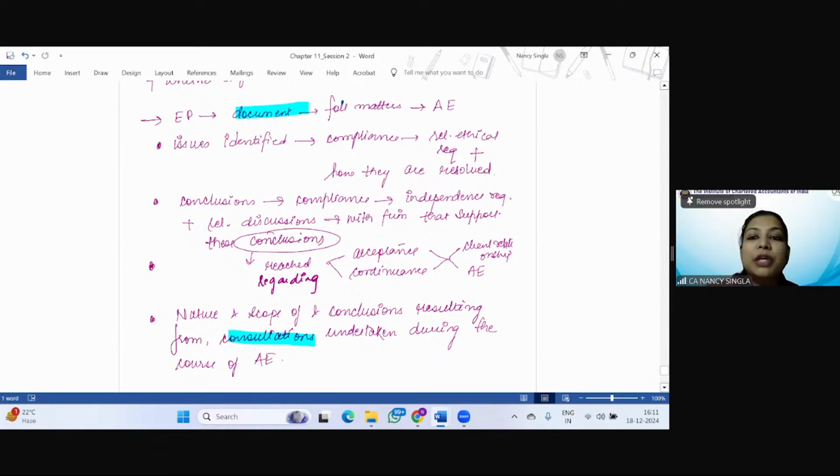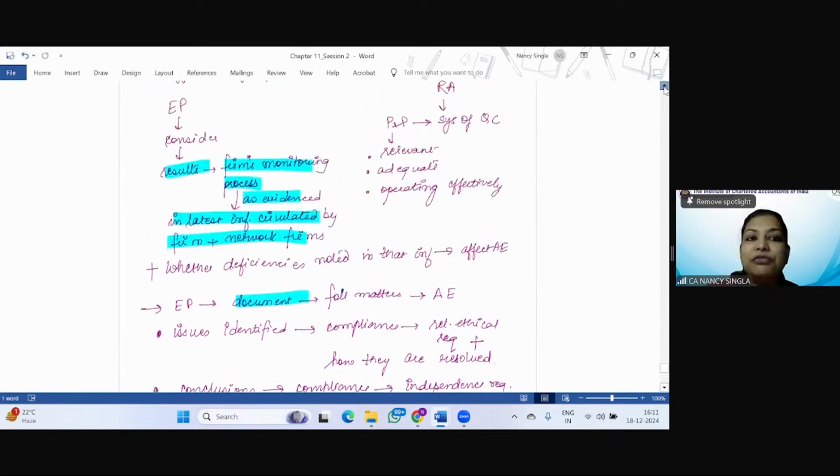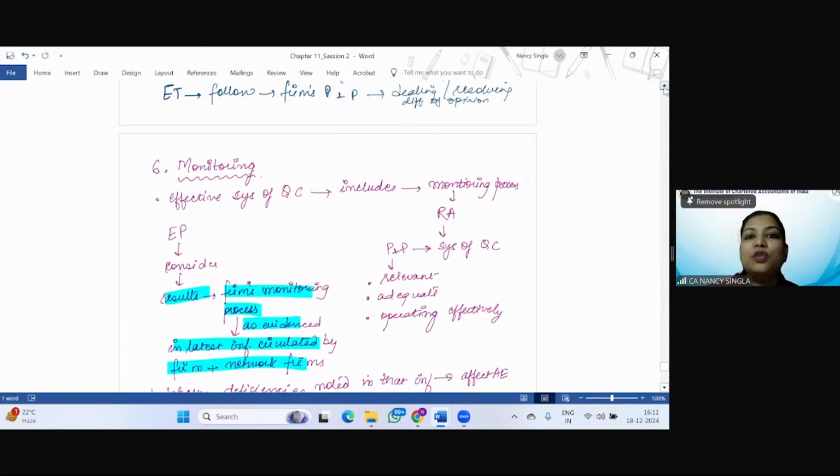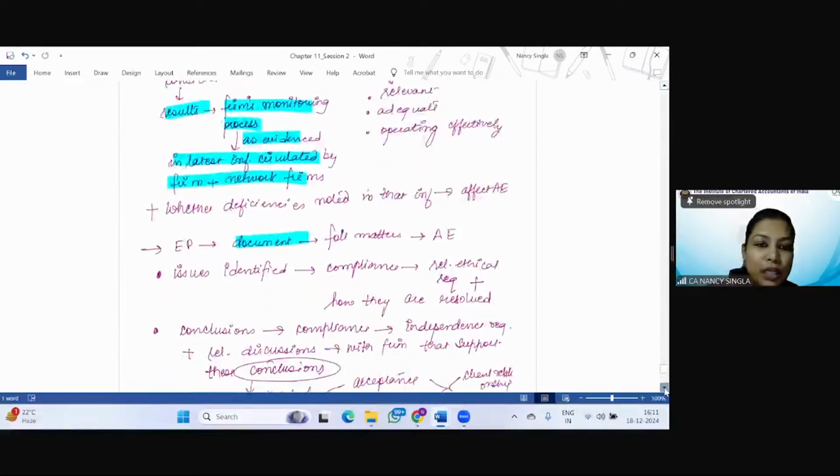So this is with respect to the monitoring process. You can always get a 4-mark straightforward question with respect to monitoring of what? The monitoring requirements of the engagement partner in terms of SA 220, right? So with this, we have covered SA 220 also.